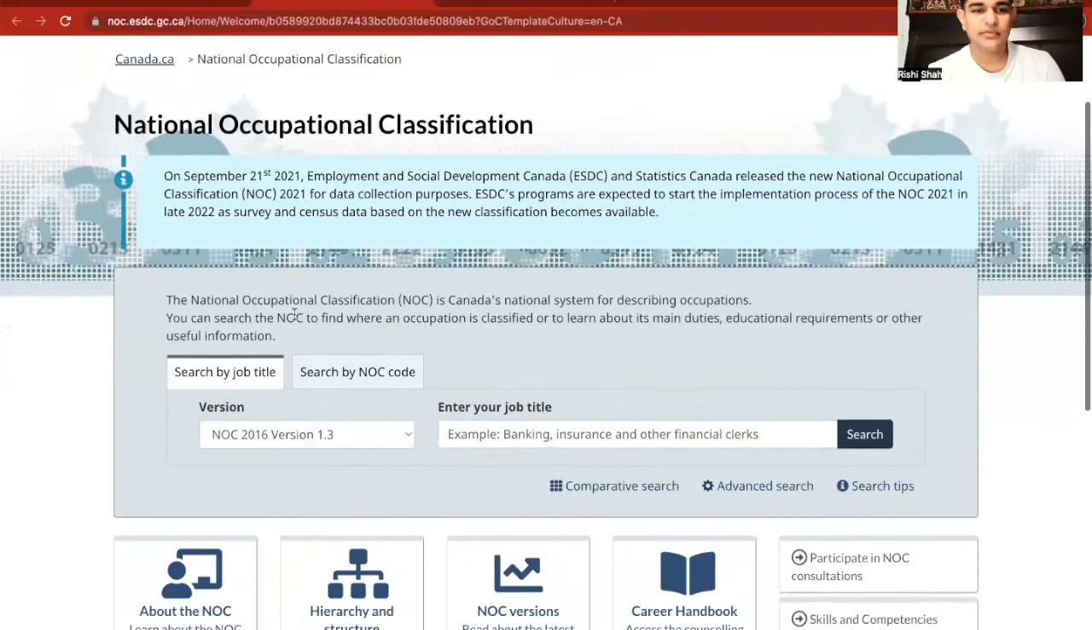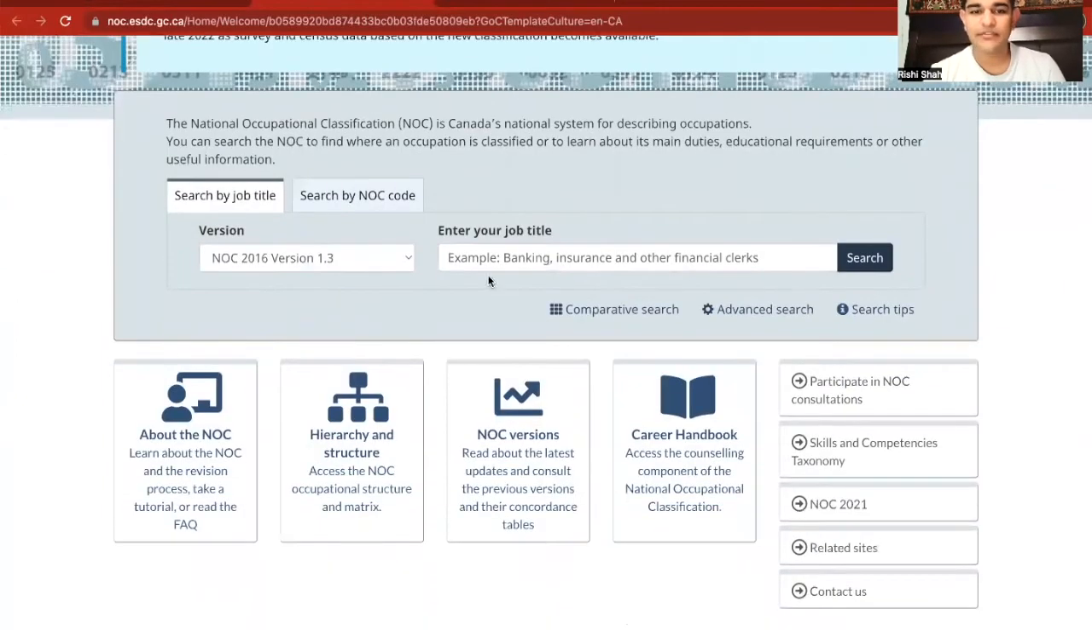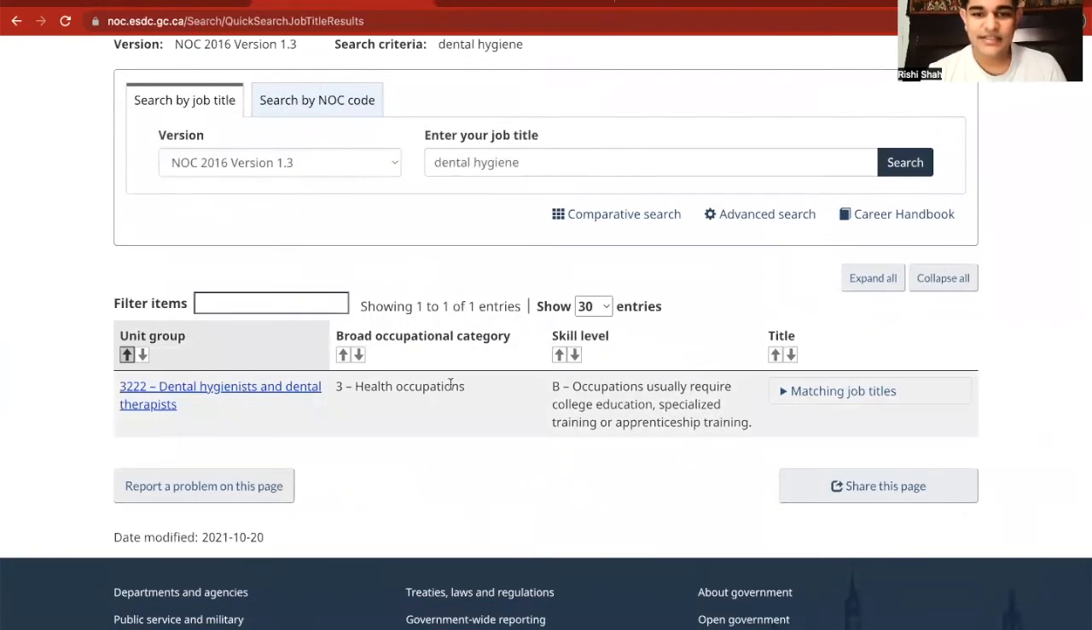Okay. So I've clicked on the National Occupation Classification here. It's updated. So all we have to do is enter a job classification. So let's write dental hygiene and press enter. A dental hygienist is marked as category B. Very nice, right? But let's take a look at dental assistant.